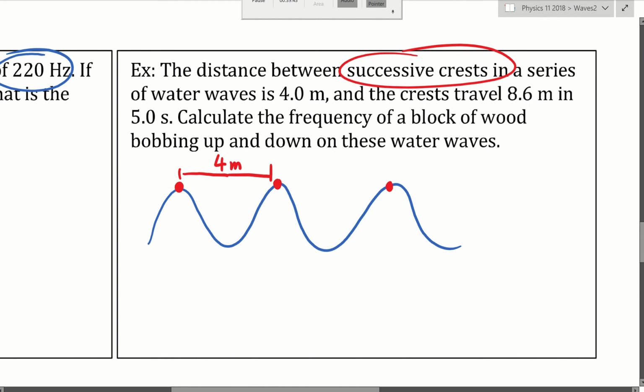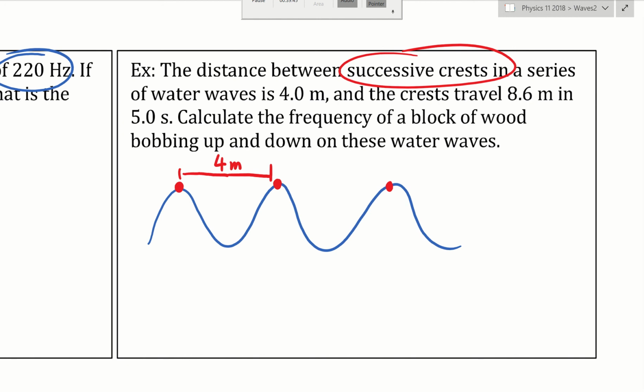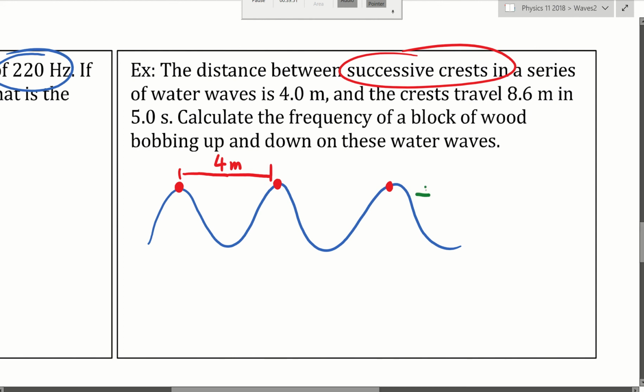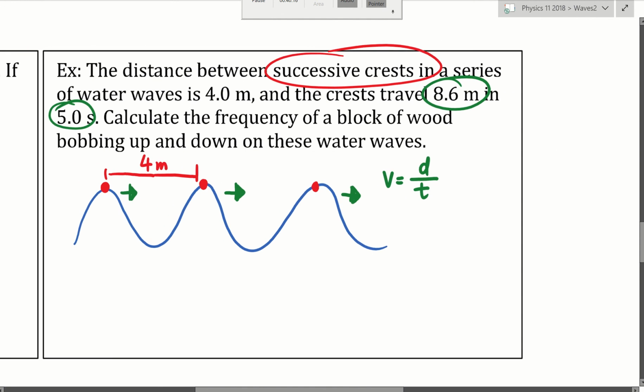And the crest travels 8.6 meters in 5 seconds. Now, what does that mean? That means if you look at the crest of the wave, 5 seconds later it would have traveled 8.6 meters, because this entire wave is moving to the right-hand side. And it's going 8.6 meters in 5 seconds. So this we can use with our very traditional distance over time equation for velocity.